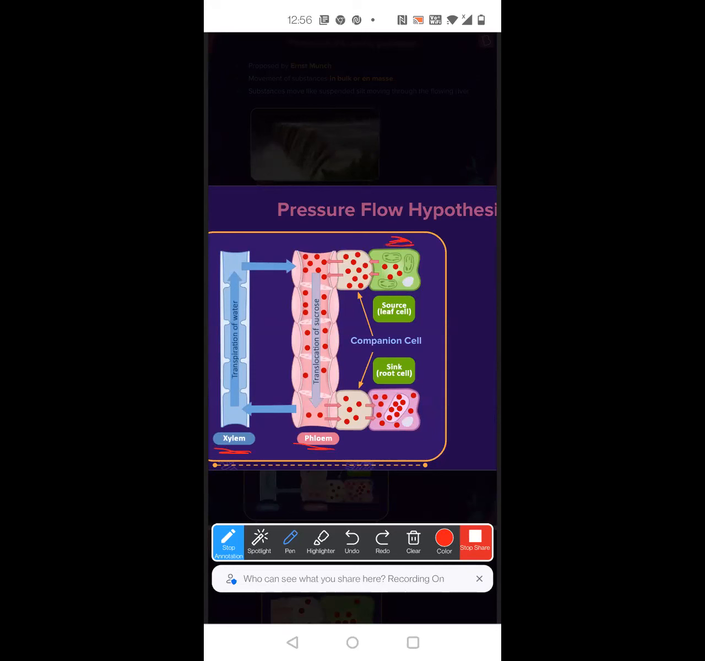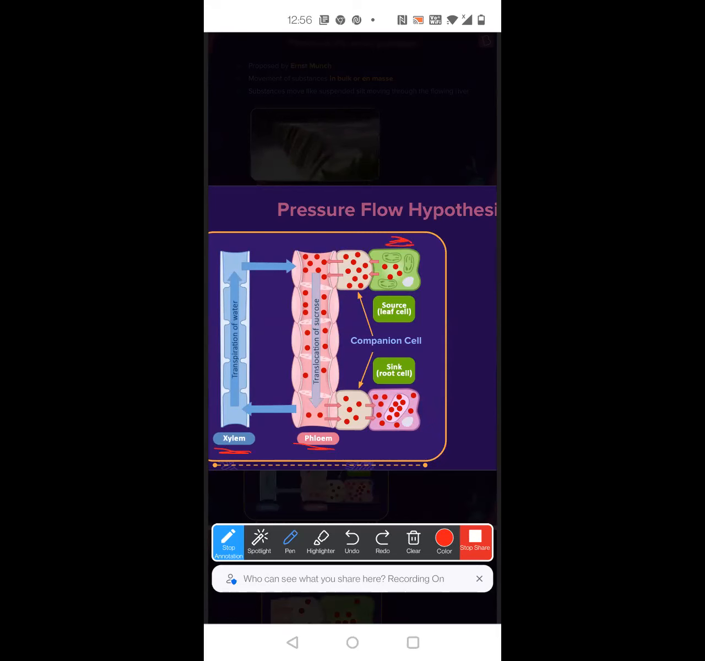Here is where glucose is produced, and then it is transported as sucrose, and through the phloem it goes to the sink. Let's wait. This is not just a simple process that happens. There's a little bit of technique here. So let's see what it is.